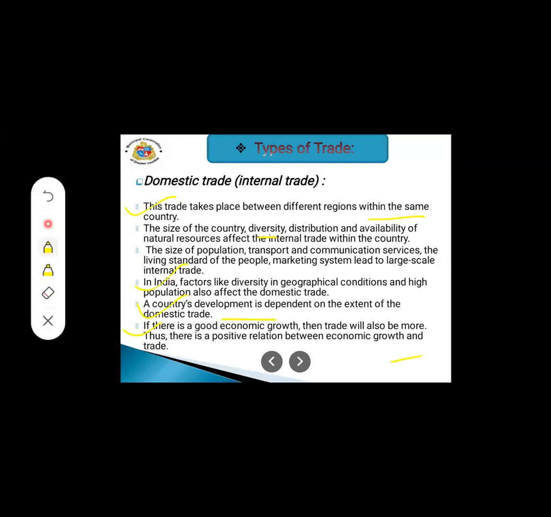So in this topic about domestic and internal trade, you have to keep in mind that the trading is done only within the same country, but the states are different. That is known as internal or domestic trade.